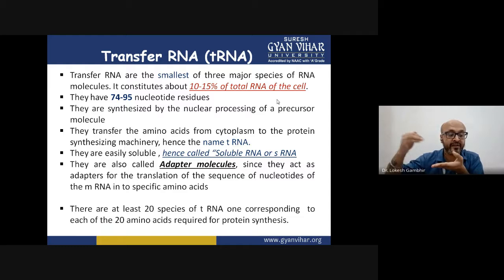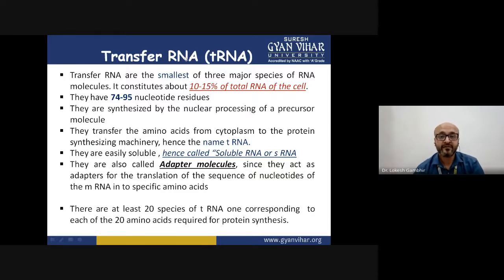Sequentially it should give rise to the formation of that particular protein, right? So who performs this function? Who brings the amino acid? That molecule is called tRNA. That's why the term coined is transfer RNA.